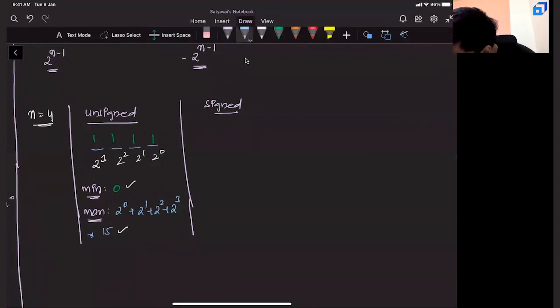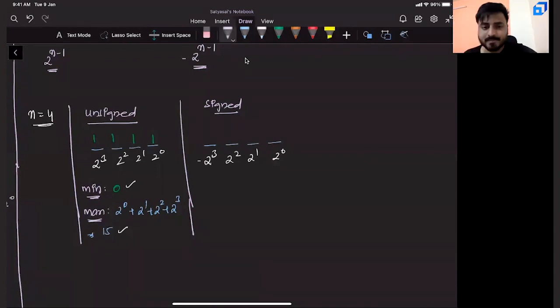Similarly, now let us take a signed scenario, there are 4 bits. In this case, what will be the base values? Again, this is 2 power 0, 2 power 1, 2 square, but this is MSB bit, right? If it is MSB bit, this will become minus 2 power 3. Excellent. Now, can you tell me the minimum value? What will be the minimum value?